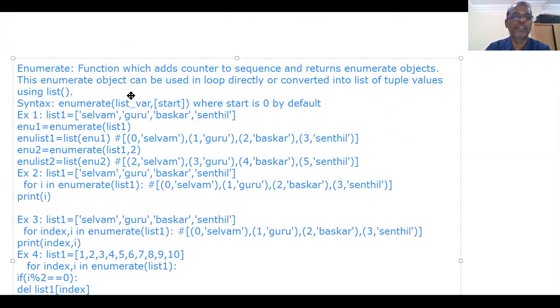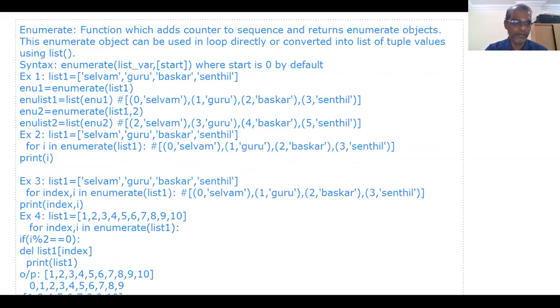This enumerate object can be used in loops directly, or converted into a list of tuple values using the list function. That is what we studied, with example 1, example 2, and then example 3.